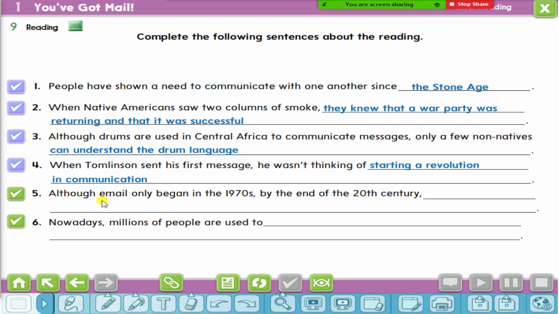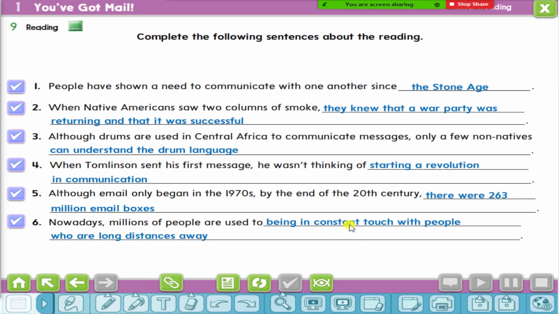Number 5. Although email only began in the 1970s, by the end of the 20th century, yes, there were 263 million email boxes. Last question. Nowadays, millions of people are used to being in constant touch with people who are long distances away.